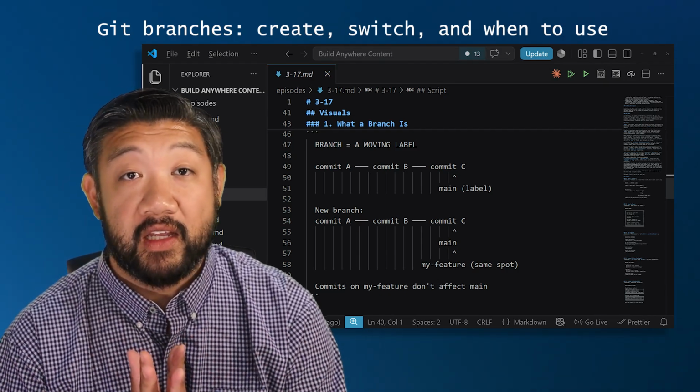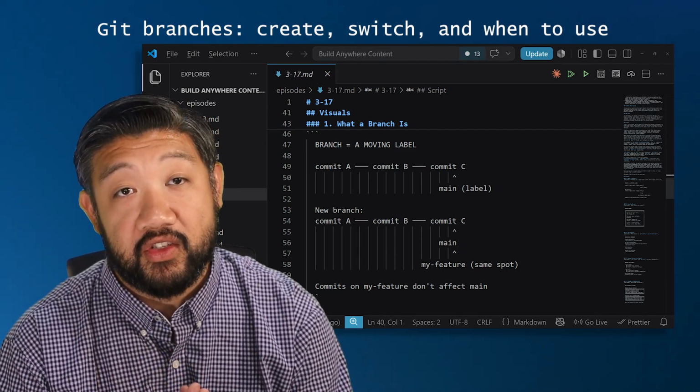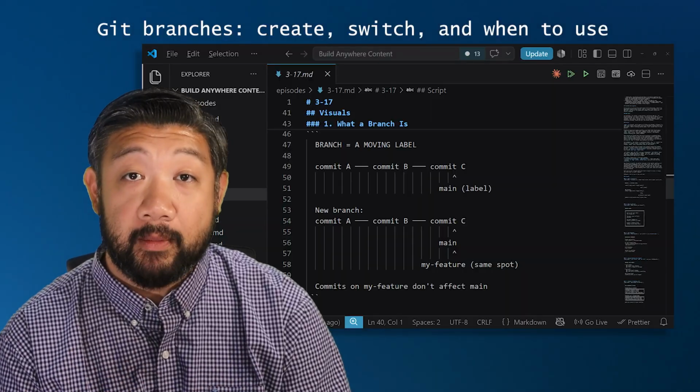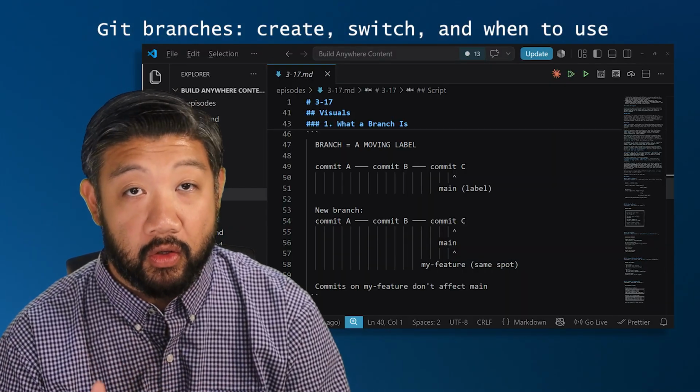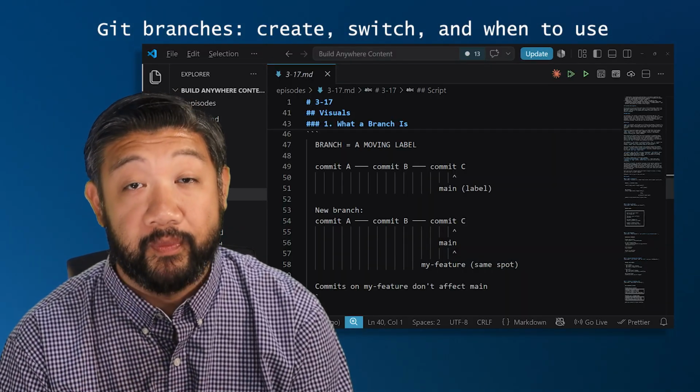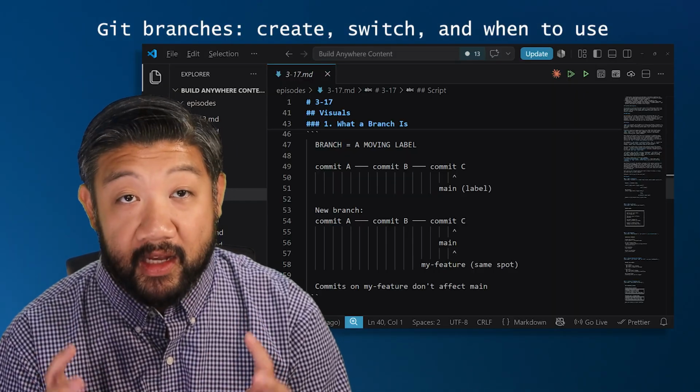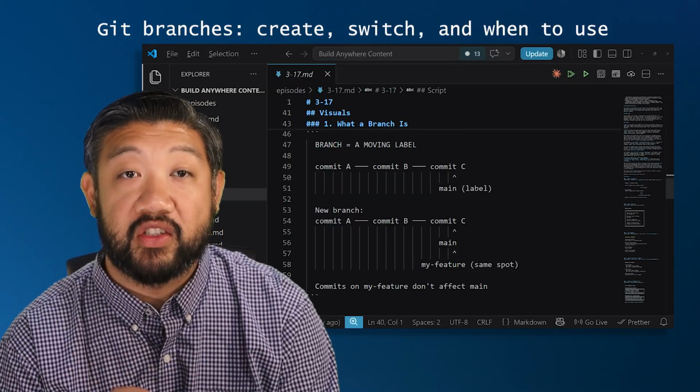Branches. Okay, main is a branch. You've been on it since you started. A branch is a label that tracks which commit you're on and moves forward with you as you commit. There's nothing special about the main branch except that it is the default branch.